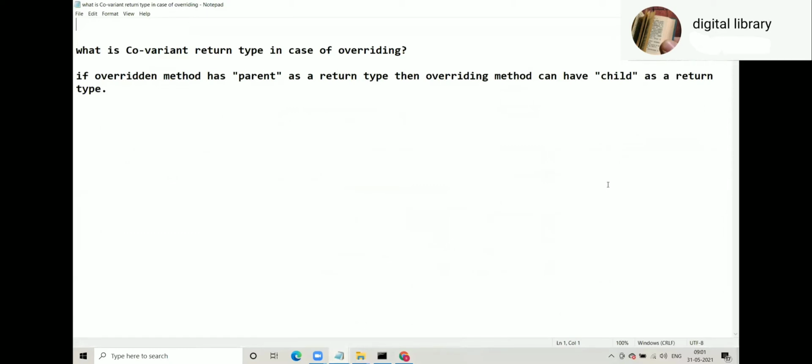If overridden method has parent as a return type, then overriding method can have child as a return type. That is called as covariant return type.